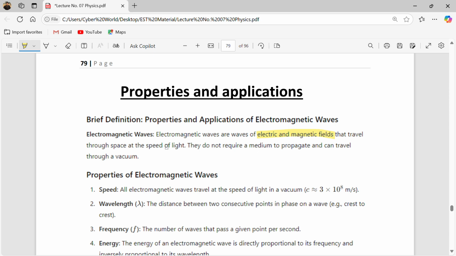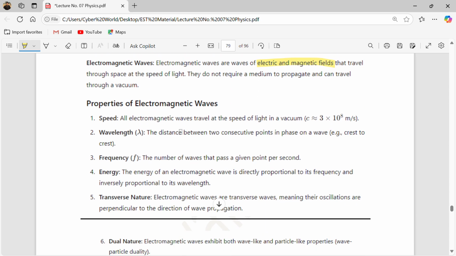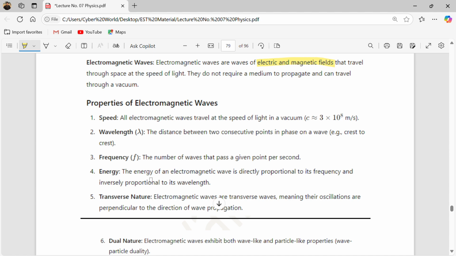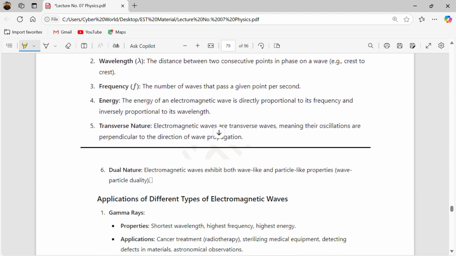Electromagnetic waves are transverse in nature, meaning they oscillate perpendicular to the direction of propagation. They also exhibit both wave-like and particle-like behavior, wave-particle duality.